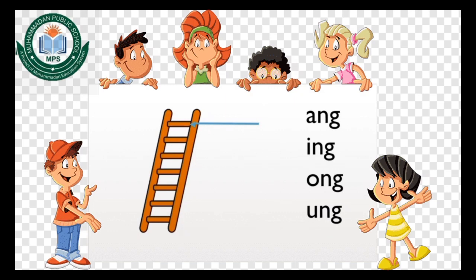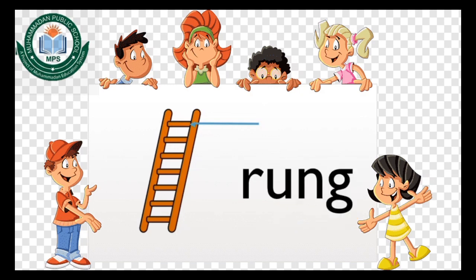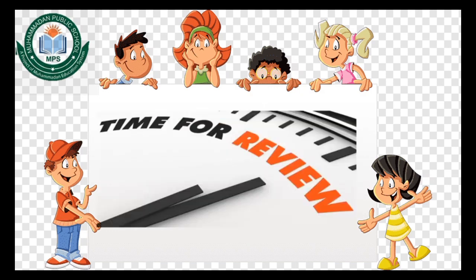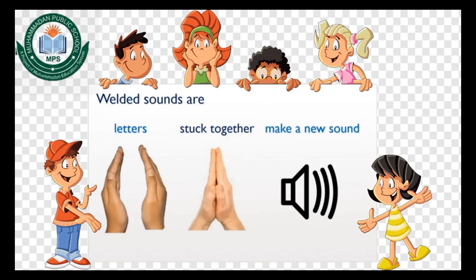What is the welded sound ending for the word rung? Rung ends with the welded sound U-N-G that says ung. R-U-N-G, rung. When we say the sounds, there are 2 parts. R-ung, rung.